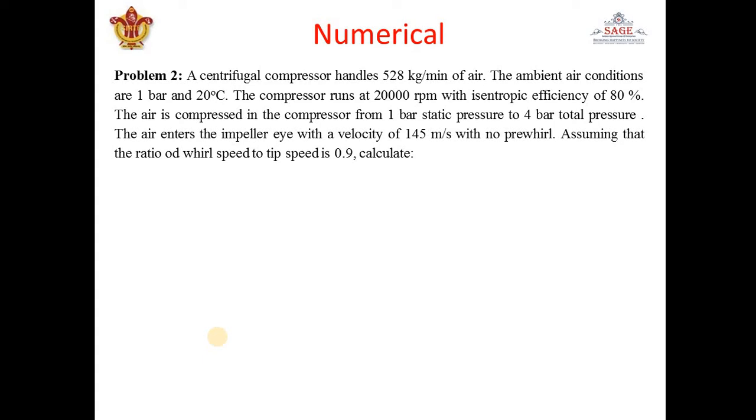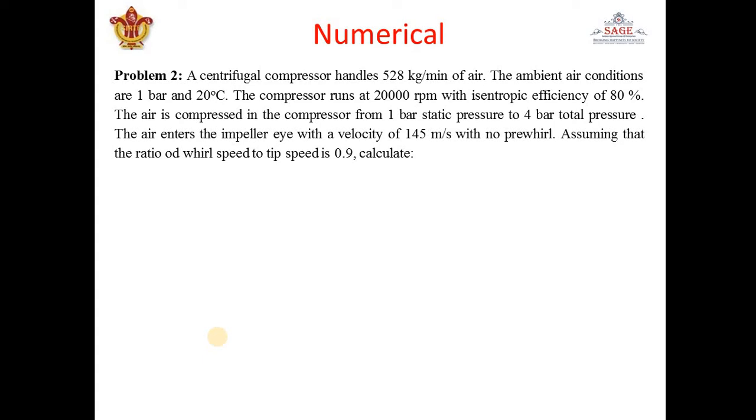The air is compressed in the compressor from 1 bar static pressure to 4 bar total pressure. Now see, here 1 bar P1 static pressure is given and it is compressed in the impeller to 4 bar total pressure, means P02 is given, not P2. 4 bar is not P2, it is P02 because it is given as 4 bar total pressure. The air enters the impeller with a velocity of 145.